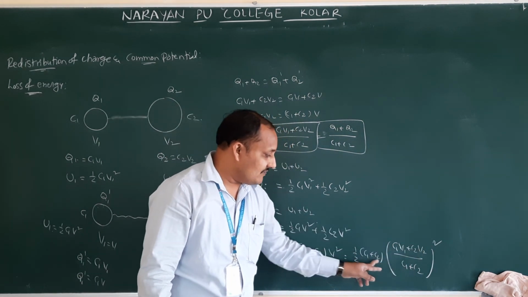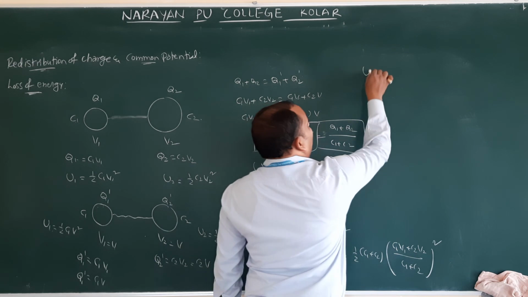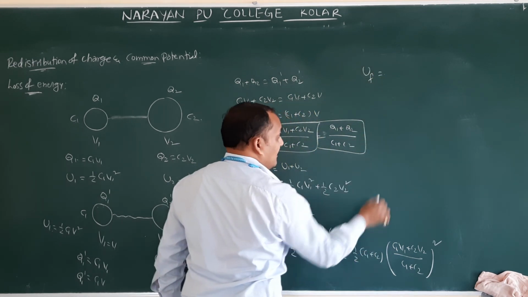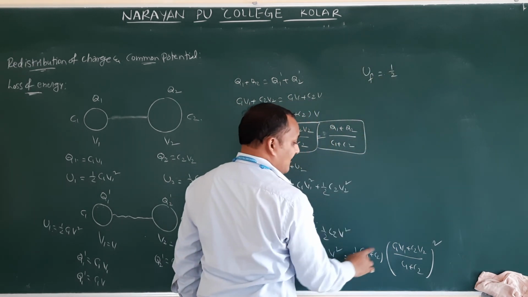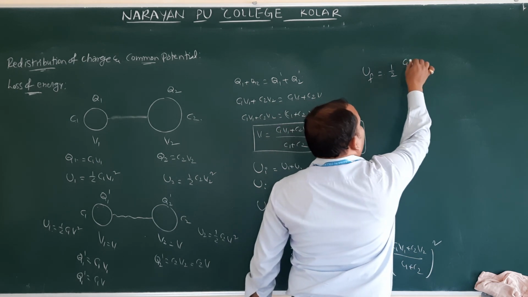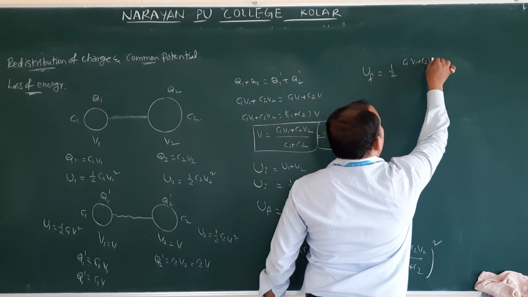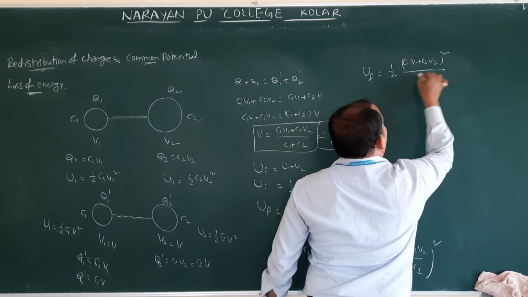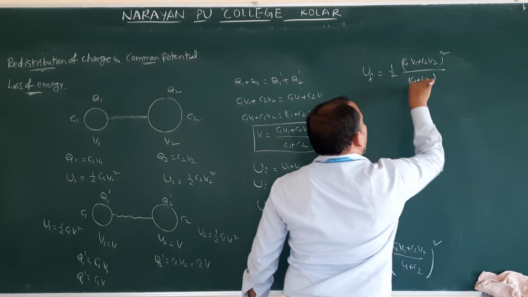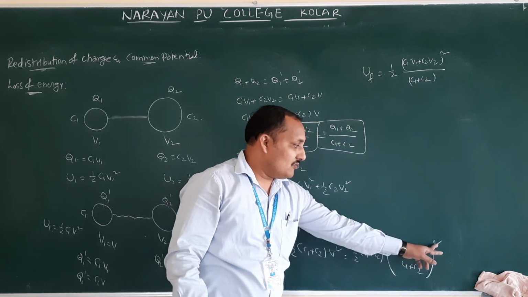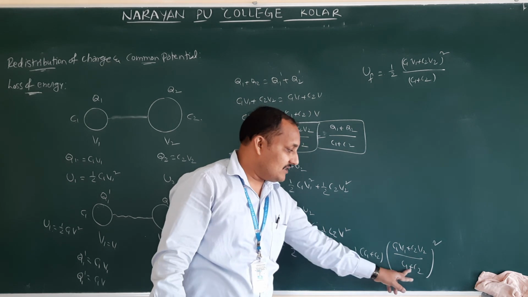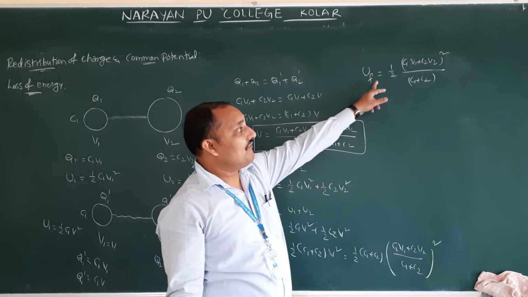So this whole square is there. One C1 plus C2 will be cancelled. Therefore, the final energy is equal to half, will be half only in the numerator, C1 V1 plus C2 V2 whole square by C1 plus C2. Now for this C1 plus C2, no whole square. One square and one C1 plus C2 will be cancelled. This is the final energy.